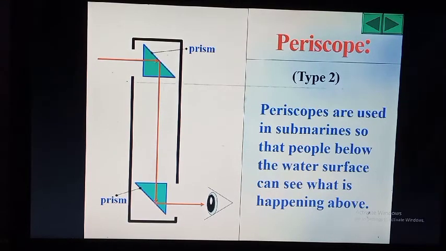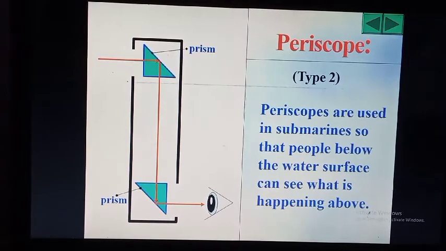So friends, this is the reflection of light of standard 8. What we have seen in this chapter: the definition of light, the speed of light, then what the angles are, and what the laws are. There are two laws. The first law is that the incident ray, reflected ray and the normal lie on the same plane.